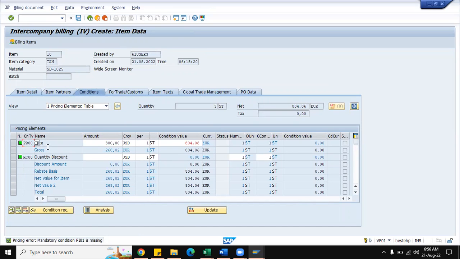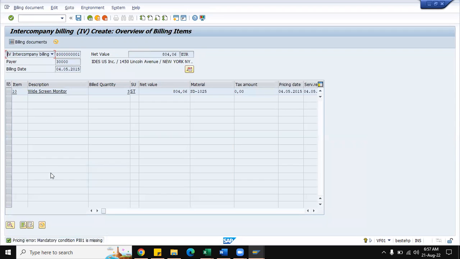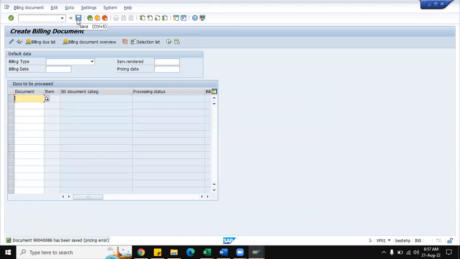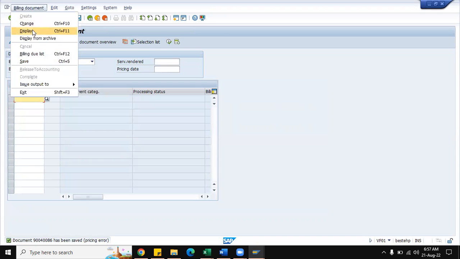The PR00 will become statistical and IV01 should come with the pricing record which we have already maintained, it should populate. Because of a few settings or changes in the system, it is not proposing. However, the system is now allowing us to create the intercompany billing document. So this is the process. With a single delivery, we are creating two invoices.